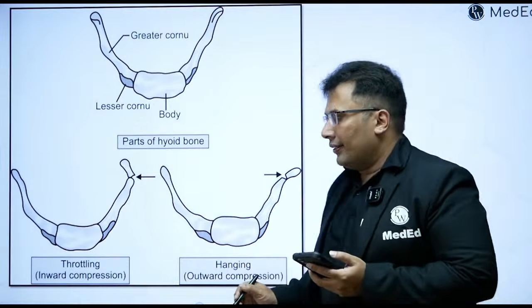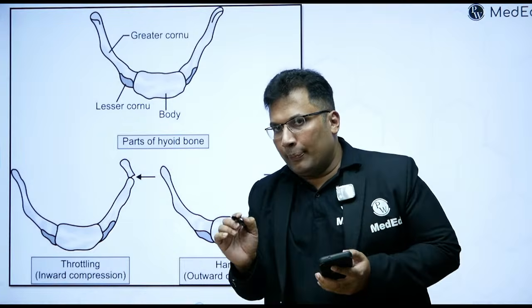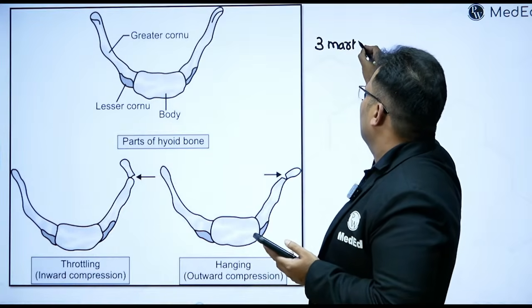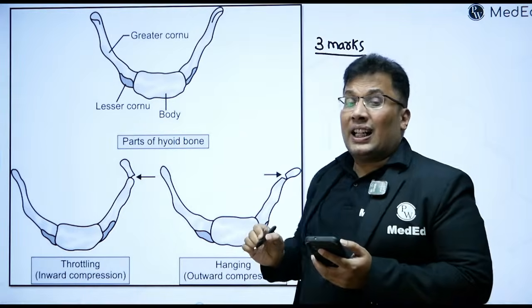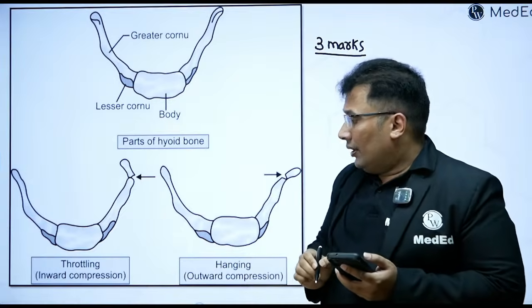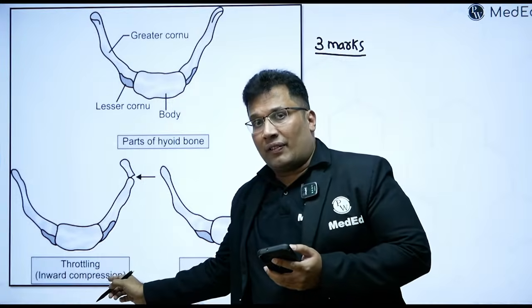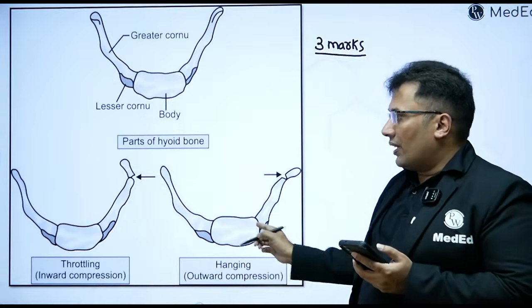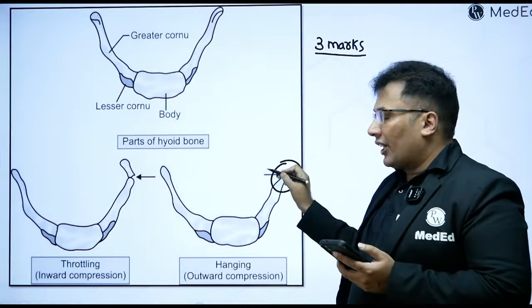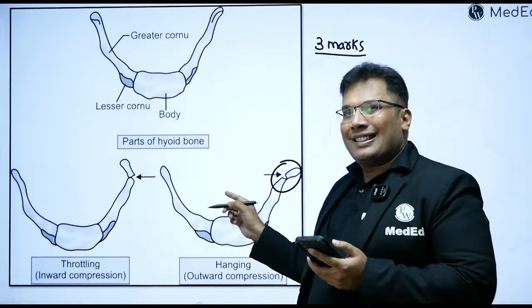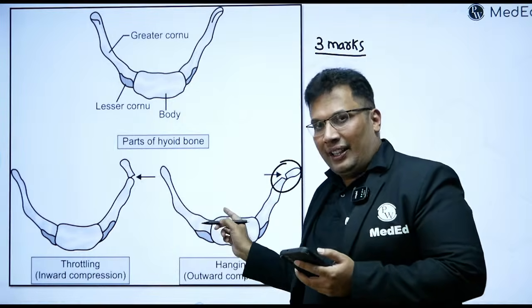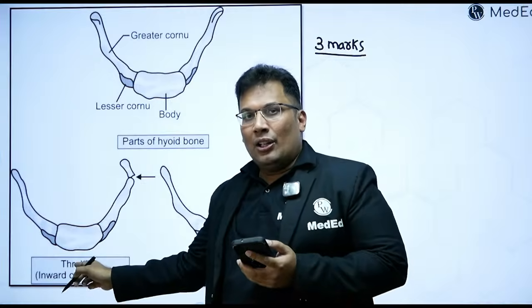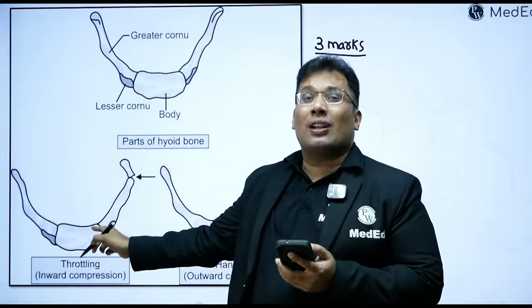Now look at this. One more important 3 marks question. What are types of hyoid bone fracture? So one is inward compression fracture. The second one is outward compression fracture. You can see here inward and outward. So this is outward compression fracture because the periosteum is damaged from inside in hanging. Periosteum is damaged from the outside in case of throttling. So when periosteum is damaged, there will be inward compression.